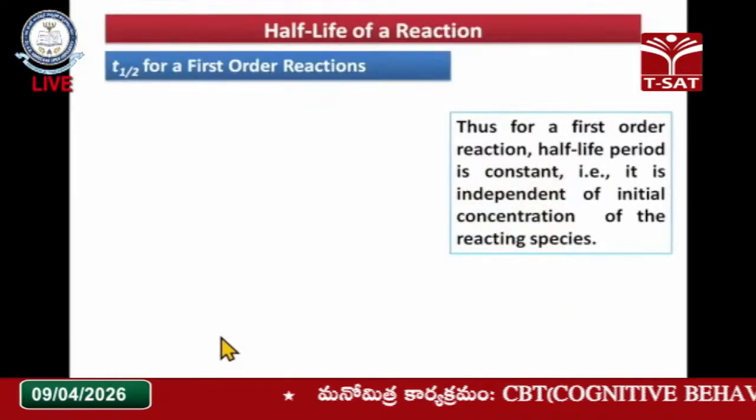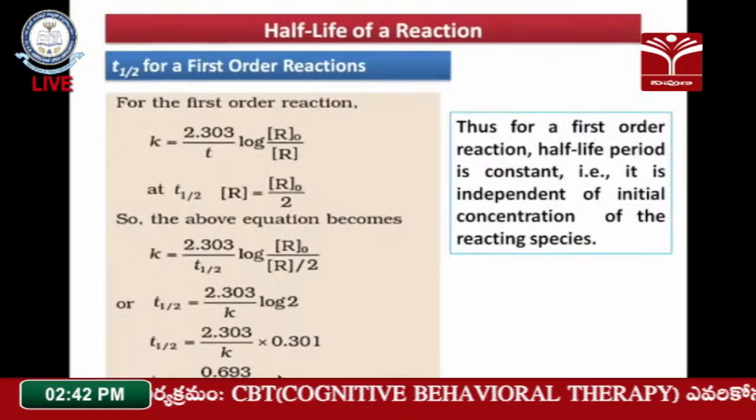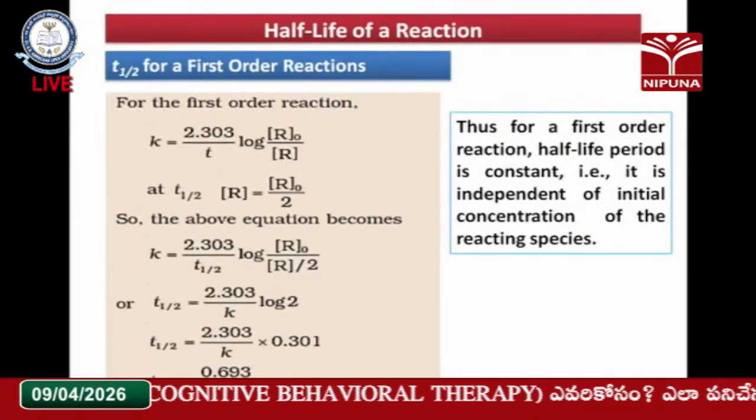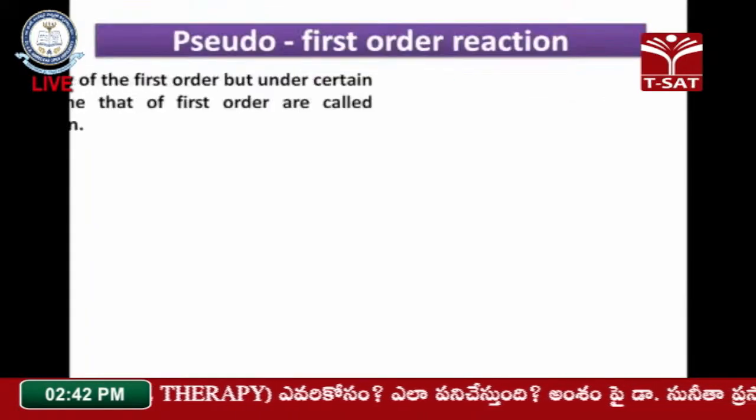As we summarize all the zero order, first order and second order reactions, for zero order reactions the half-life is directly proportional to the initial concentration, first order reactions are independent of the initial concentration of the reactants, and second order reactions are inversely proportional to the initial concentration of the reactants. So the half-life will be denoted with t half, which for zero order is a0 by 2k, and t half for the first order is 0.693 by k. That means there is no initial concentration in that equation. Hence the first order reactions are independent of the initial concentration of the reactants.